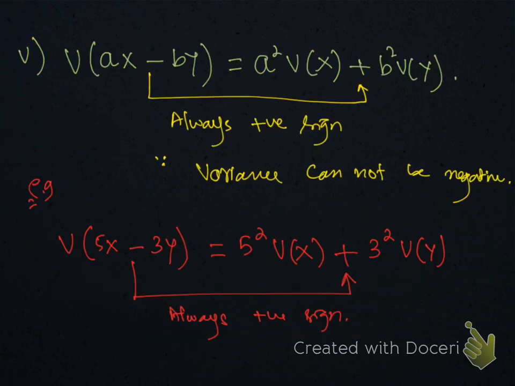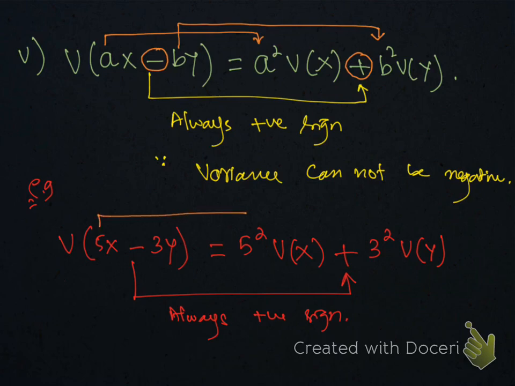In variance you should be careful regarding the signs. When we have a negative sign, this negative will become positive because variance can never be negative. So always write a positive sign while using any property of variance, because variance is always positive. Since A is a multiple of X, it will become A square. B will become B square because B is a multiple of Y. Now this is the example of case 5: 5 will become 5 square, 3 will become 3 square, and this negative will become positive.